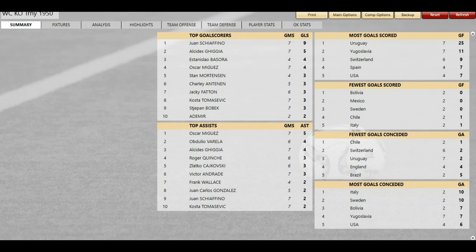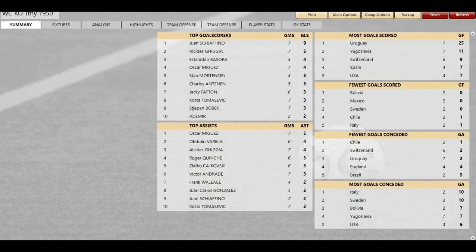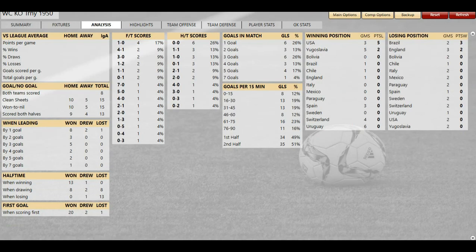So there were 3-4 with Switzerland in 6 games only giving up 2 goals. But I believe it was, who was it who got Switzerland? Uruguay. Yeah. Analysis was that when you led by 1 goal, you only lost once. You were undefeated if you led at halftime. 1-0 was the most common goal. There are a lot of games with 1 and 3 goals. There was 1 game with 7 goals, 4 with 5.